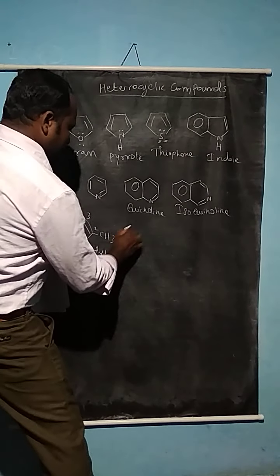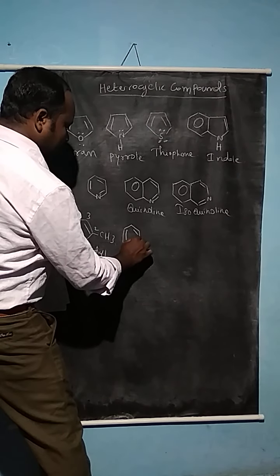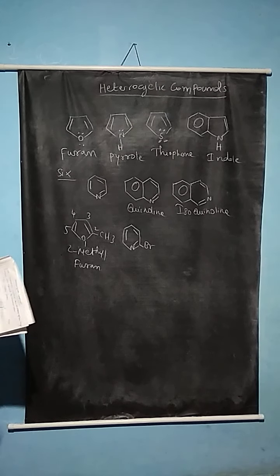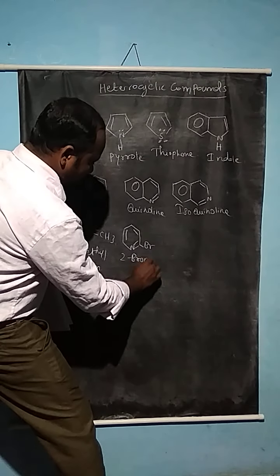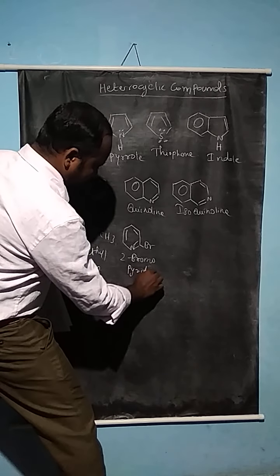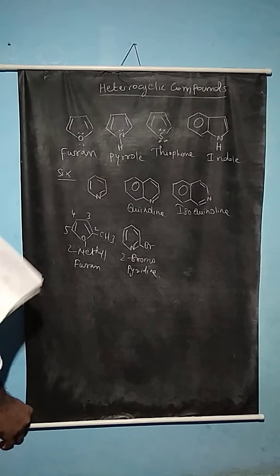What is the name of this compound? If a substituent is present on pyridine at the second position, it is 2-bromopyridine. These are some of the nomenclature of important heterocyclic compounds.